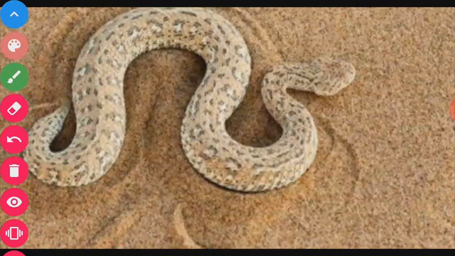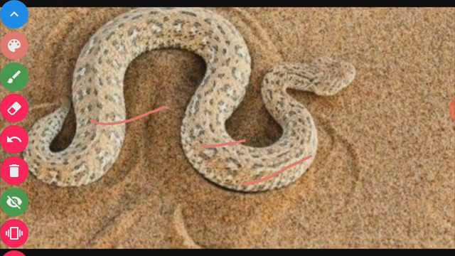Animals like lizards and snakes have scales on their body to prevent loss of water from the body. These scales prevent water loss.